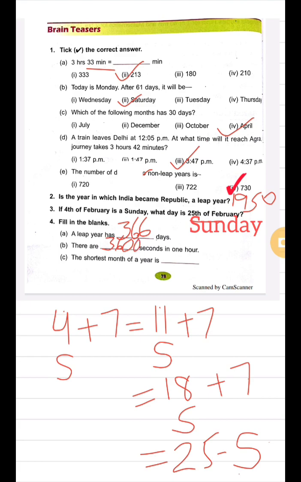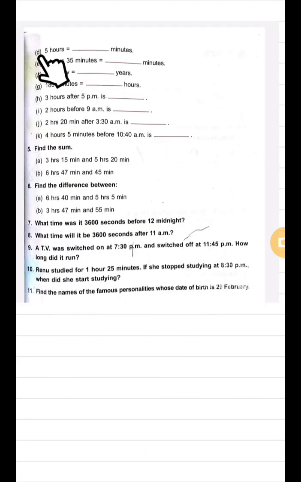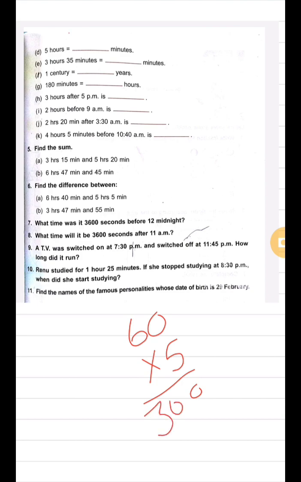3600 seconds. C part, the shortest month of the year is, yes, we'll write here February. D part, 5 hours equals to dash minutes. Here we have to convert hours into minutes. So what we will do, we will simply multiply 60 by 5, because we all know there are 60 minutes in 1 hour. So to find for 5 hours, we will do this multiplication. The answer will be 300 minutes.